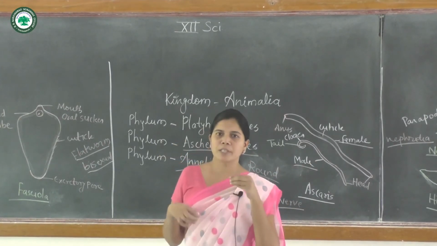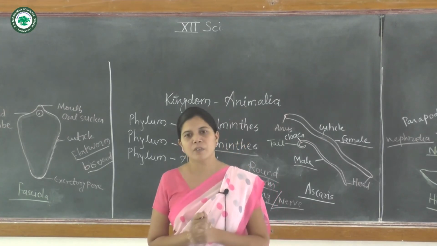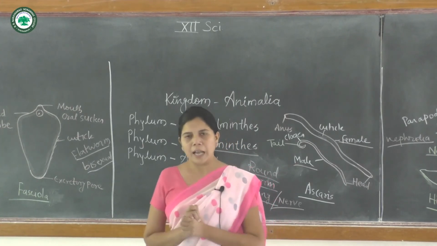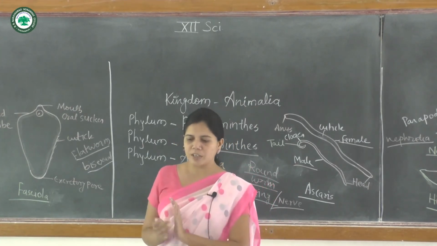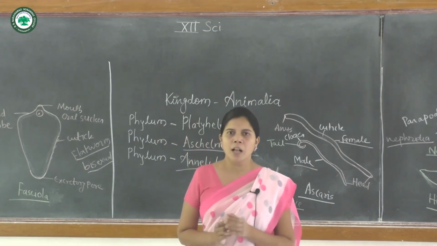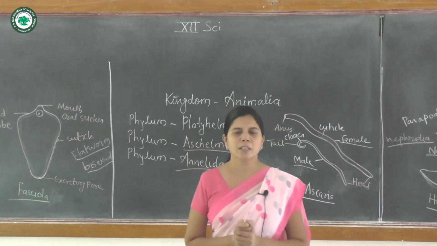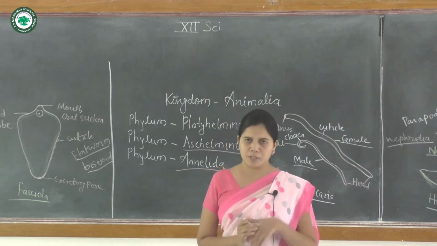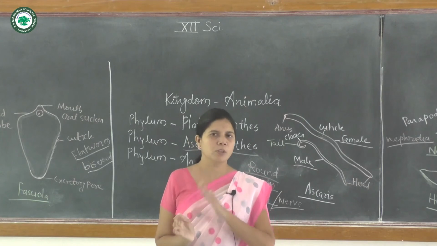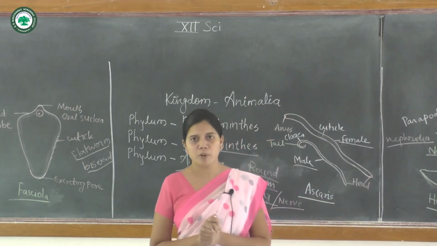Again, the nervous system consists of a nerve ring and the ventral nerve cord, and this nerve cord is ventral and solid. The animals from Annelida are mostly hermaphrodite, meaning they are bisexual, a single body consisting of both the sexes. We know that the earthworm and leech are hermaphrodite.